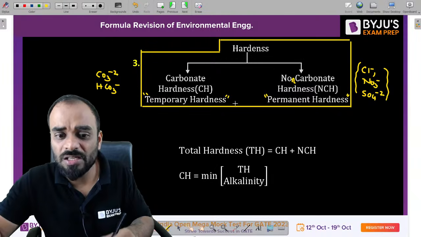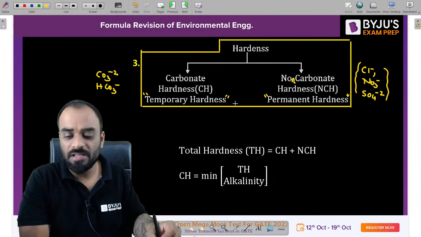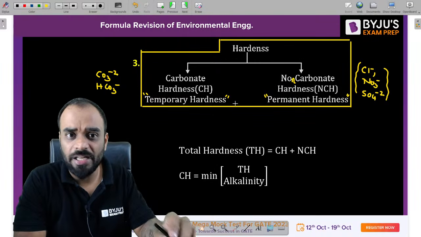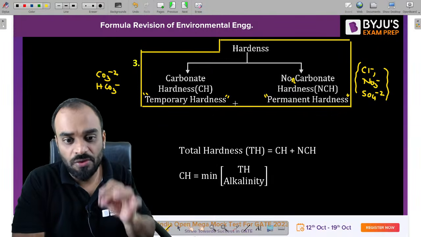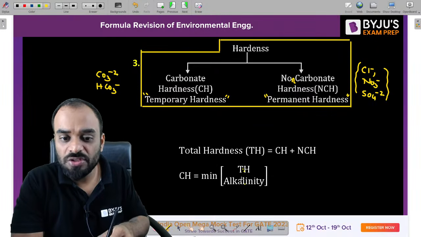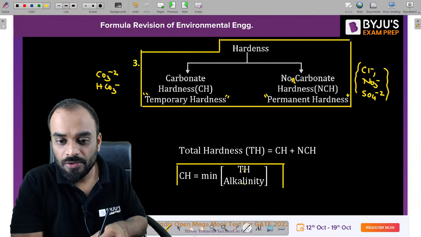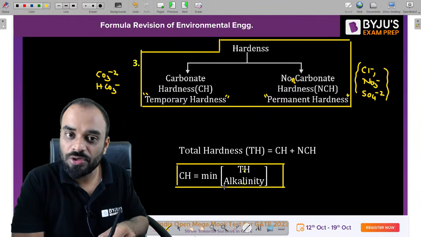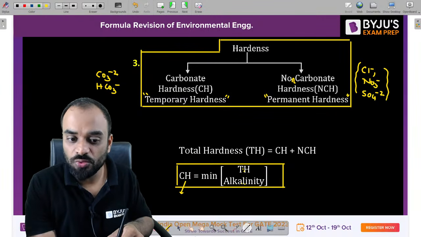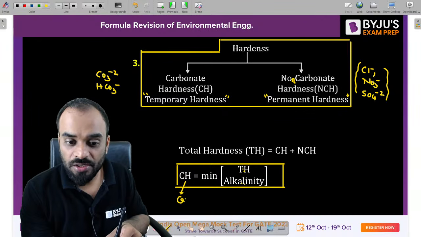Now you know that, guys, there is one formula to estimate the carbonate hardness. If you know the alkalinity part, if you know the total hardness of the water, if you take the minimum of these two values, you will get what? Carbonate hardness. If we know the total hardness, if we know the alkalinity, if we take the minimum of these two, we will get the carbonate hardness.